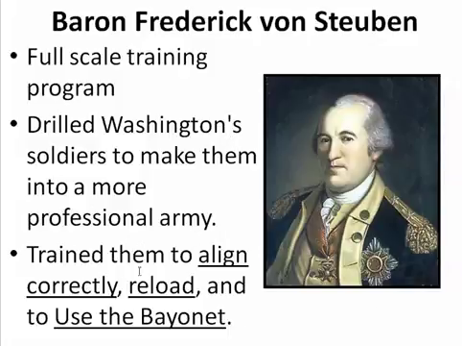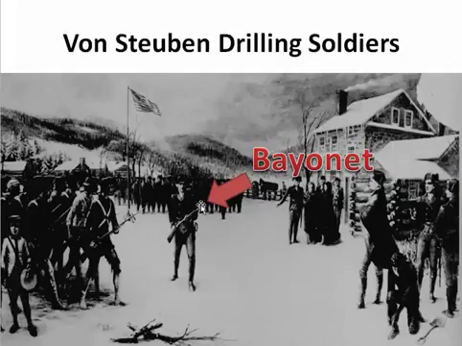Some of the things he's going to do is train them to align correctly, how to hold that line, how to reload their muskets and refire in the correct order, and then how to use the musket and the bayonet. A bayonet is that long knife at the end of the musket. There's the musket, there's the knife. If you shot and somebody ran up on you, you'd have to use that knife to protect yourself.